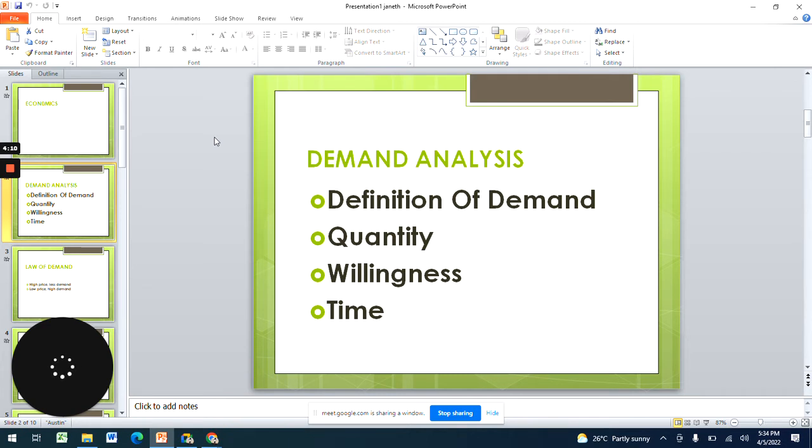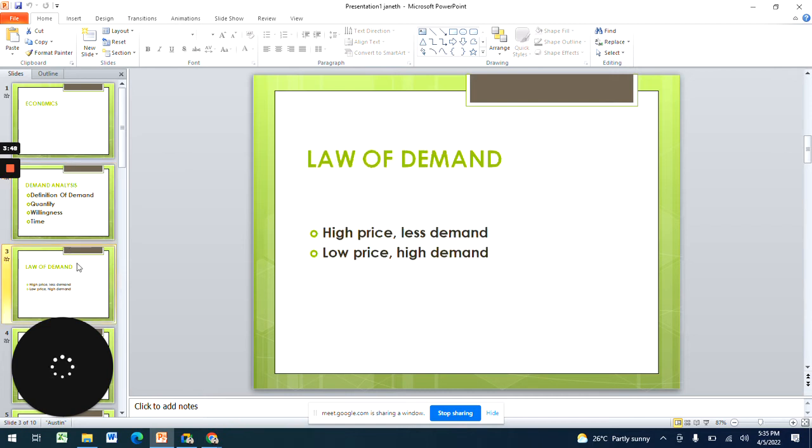So when we are talking of demand, we are saying the amount of quantity the supplier is willing to supply, and the consumer is also willing and able to buy at a given time at a given price. We want also to look at the law of demand. When you're talking about the law of demand, we'll be looking majorly at two things, that is the price of the goods and the quantity demanded.